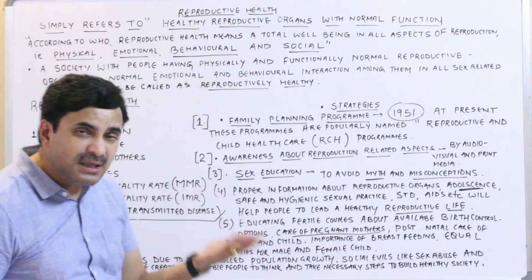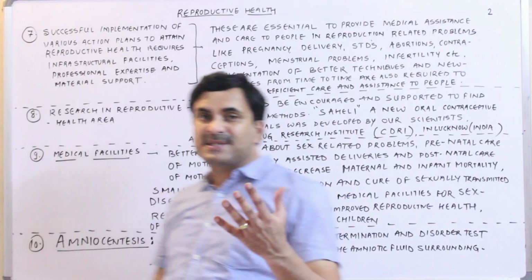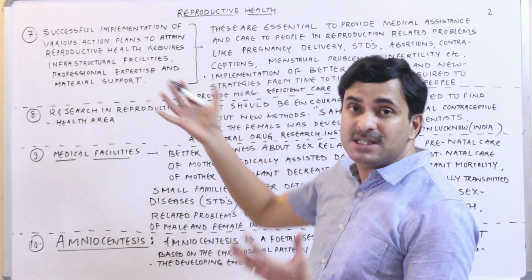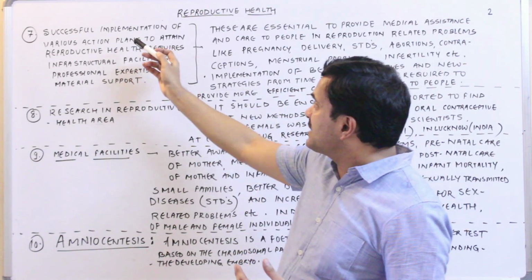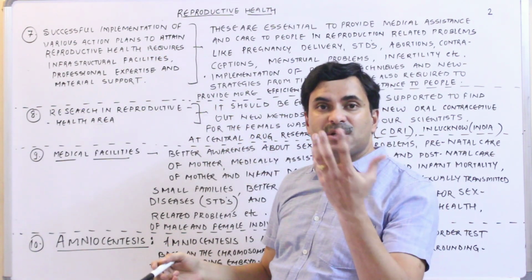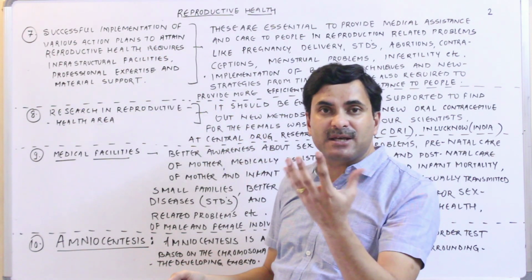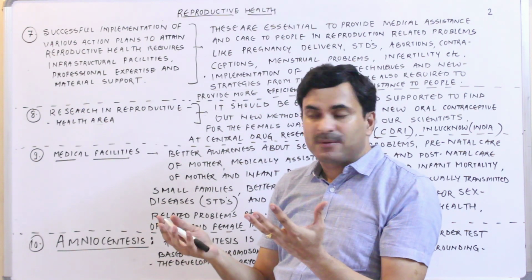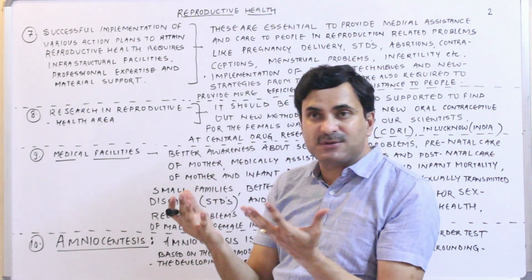Now coming to the 7th point. Now see the 7th strategy, which is very, very important. Successful implementation of the various action plans. See, the government is making various plans, right, to develop a healthy reproductive society.